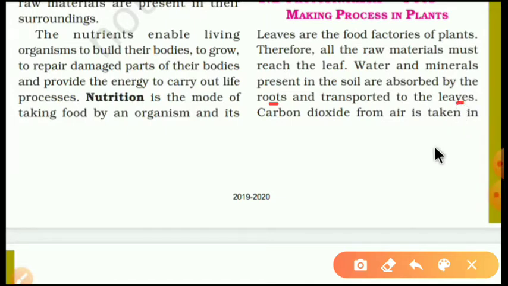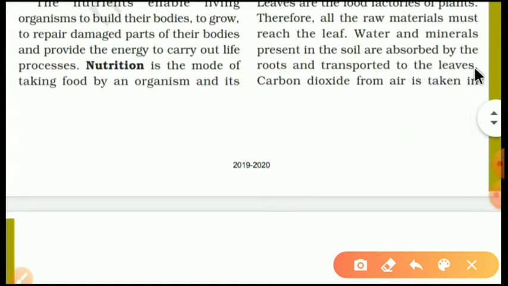Okay, water and minerals are available in the soil. Now in the soil only roots are available. So roots will suck the minerals and water and will transport this raw material to the leaves.